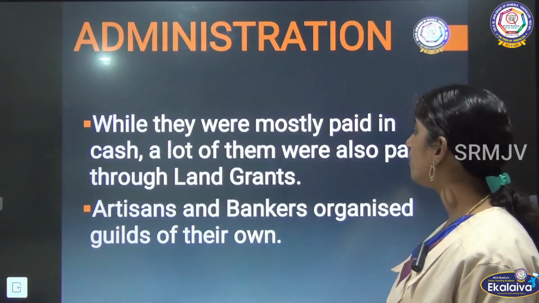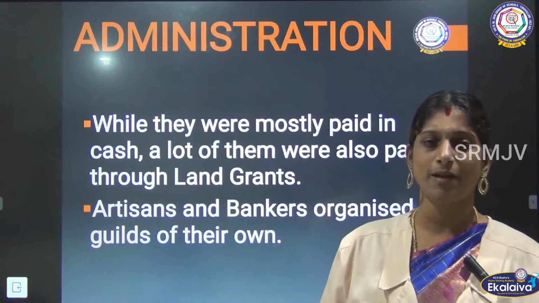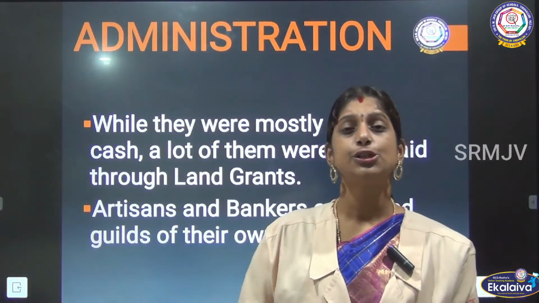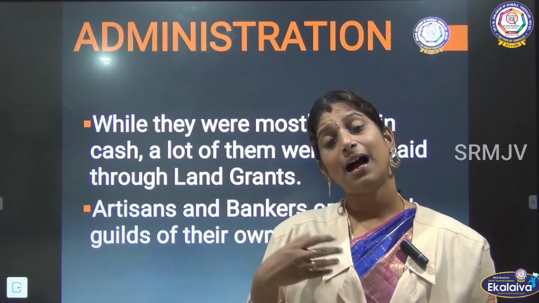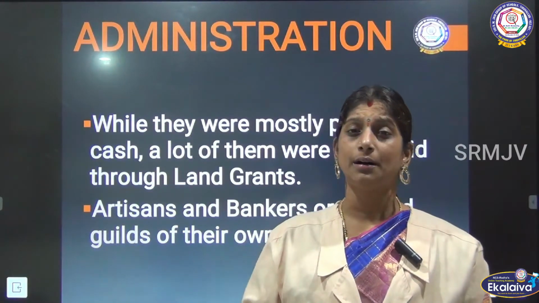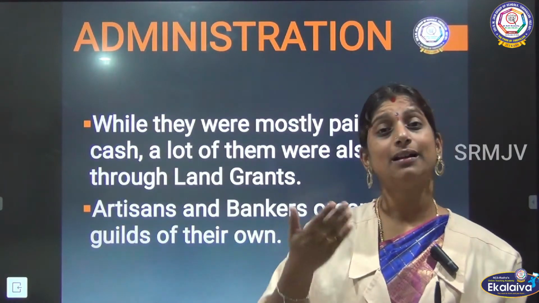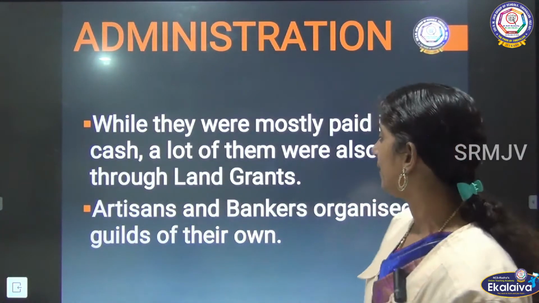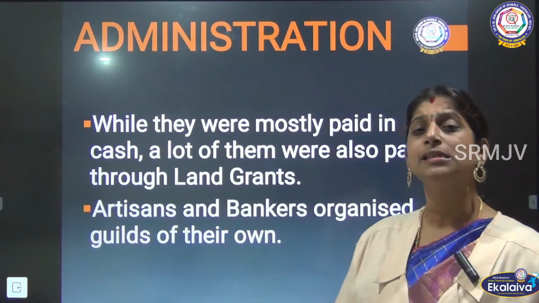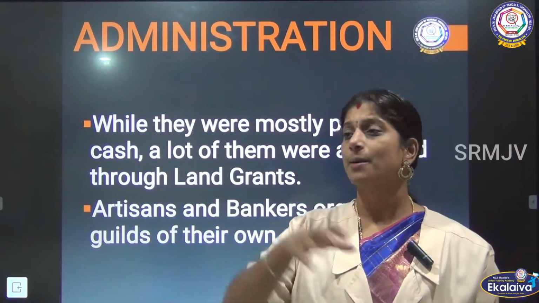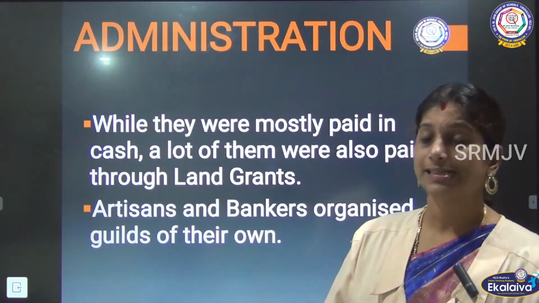They were mostly paid in cash. Everyone who works for a king should be paid, right? They will get a salary. So these people were usually paid in cash, and at times many Kumara Mathyas received land grants. A lot of them were also paid through land grants, which means instead of giving cash, a particular plot of land was given to them as their salary.